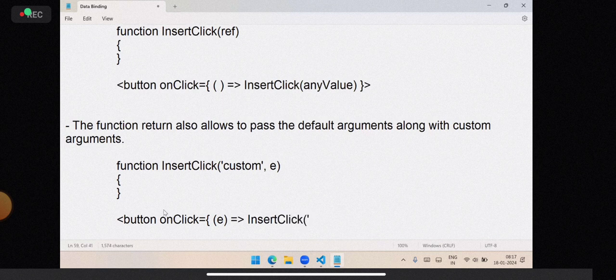Here you can pass a custom value, e dot target dot, or you can send the complete e. If you send the complete e, it refers to the complete event object, which contains both object related details as well as event related details.